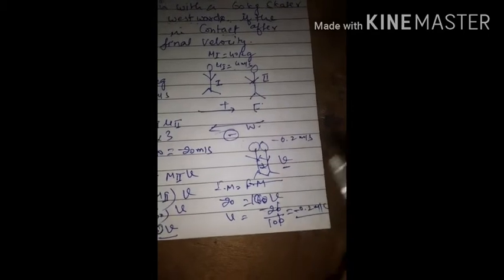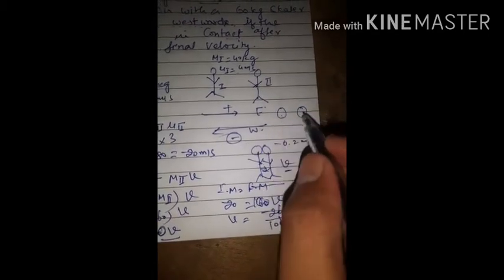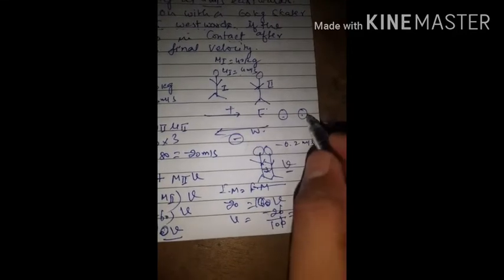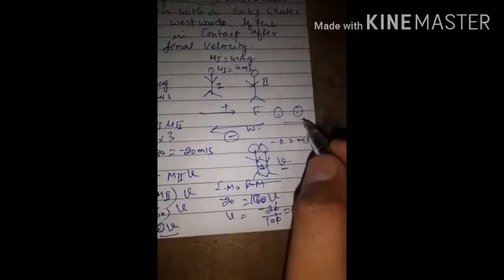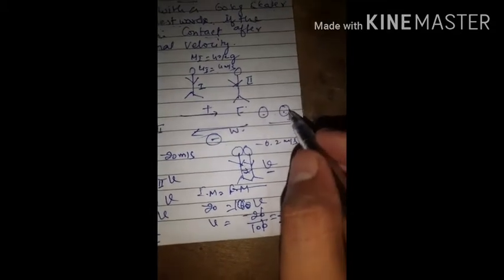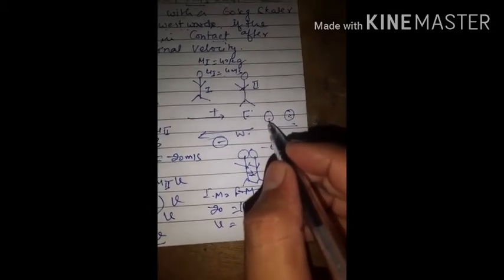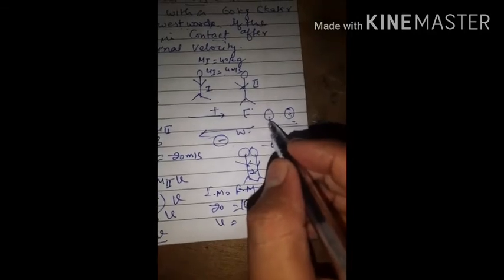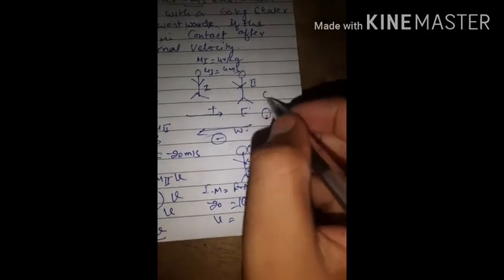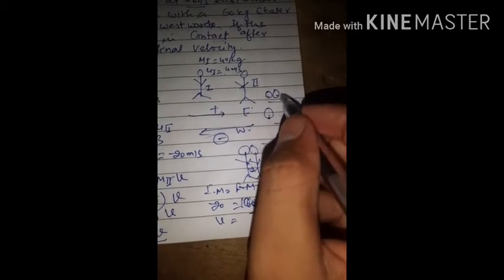Listen, one thing: we have a big ball and a small ball. When the big ball collides with the small ball, it takes the small ball along with it in the same direction. Both balls will stick together and move in the same direction with the same velocity after collision.